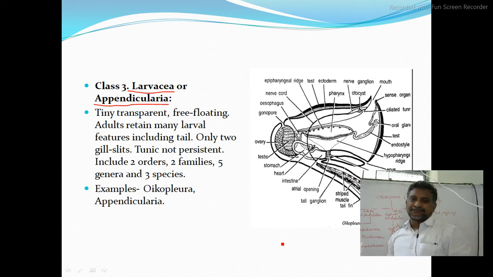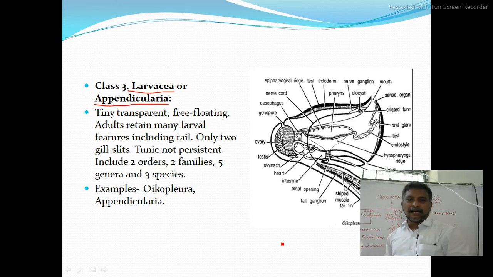Oikopleura. Here is Oikopleura. One of the important processes, that is neoteny, will be exhibited by this Oikopleura.